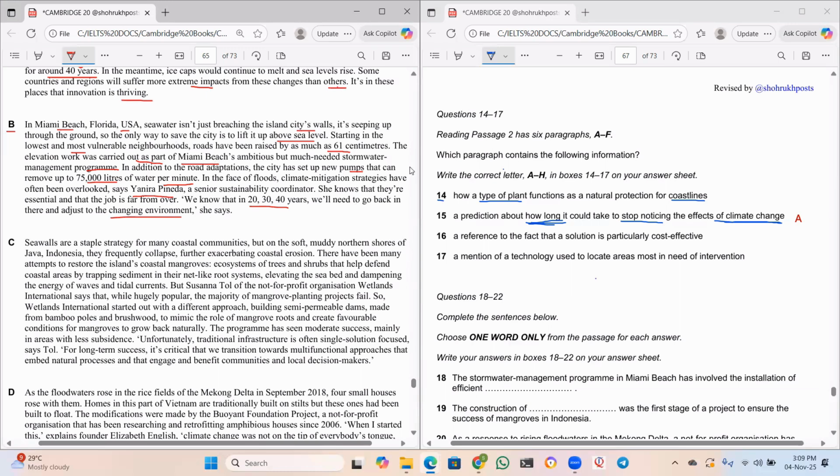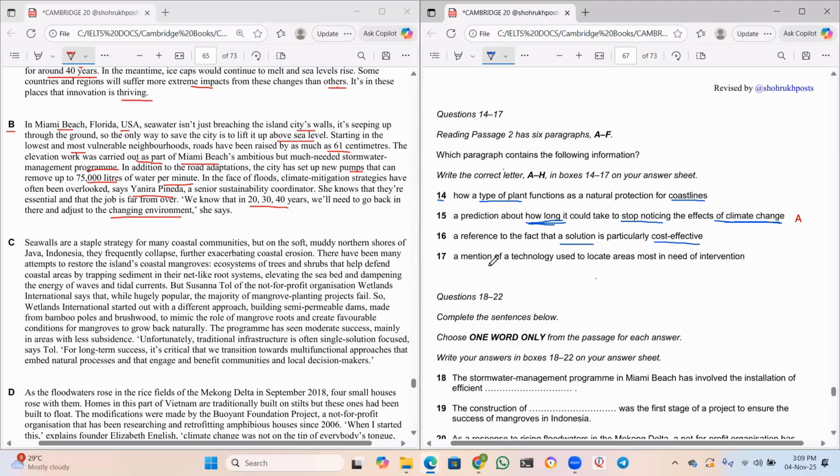Okay, right. Now, what type of plant functions as a natural protection? Did we read anything about a type of plant in here? No, right? Nothing is discussed. Then, a reference to the fact that a solution is particularly cost effective. Did he talk about any cost effectiveness here? Cost effective, like in terms of money. This will be cheaper, like that. No, he did not discuss anything like that.